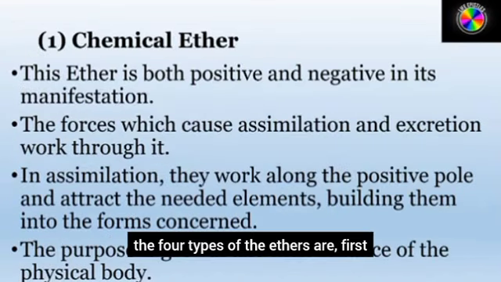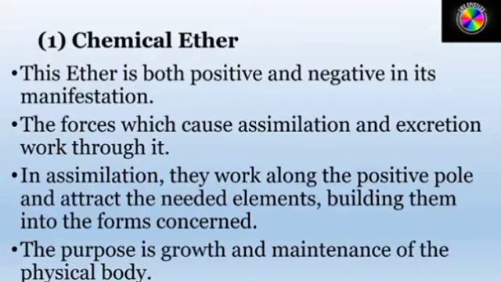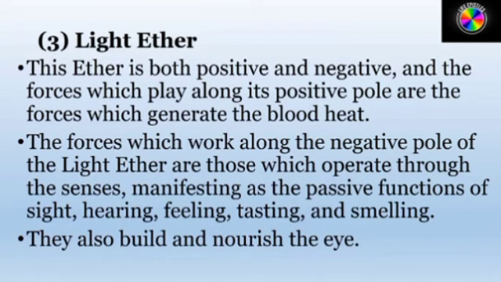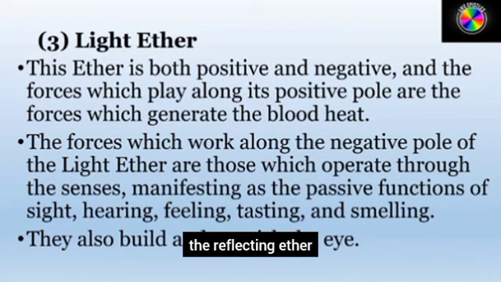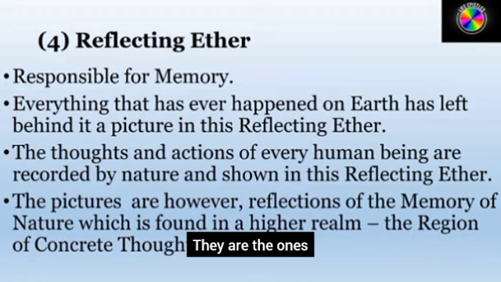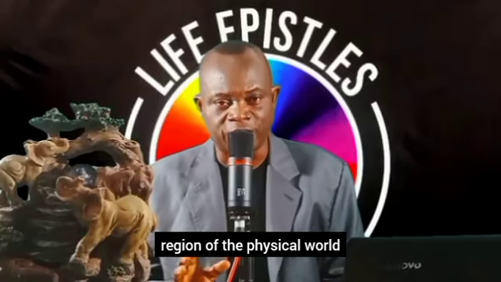Now, the 4 types of the ethers are, first, the chemical ether. Second, the life ether. Third, the light ether. And 4th, the reflecting ether. They are the ones that compose the etheric region of the physical world.